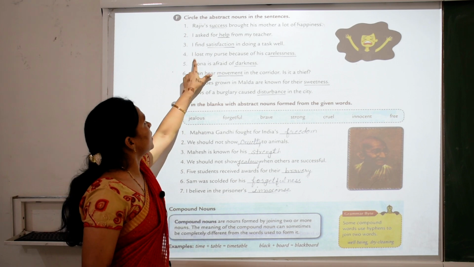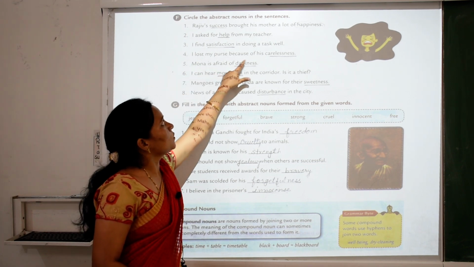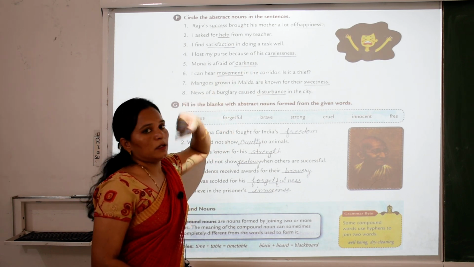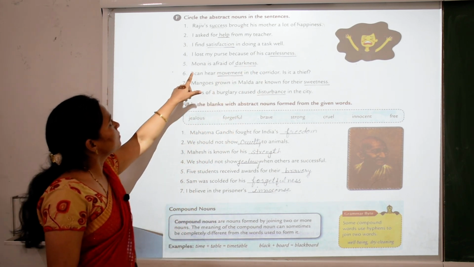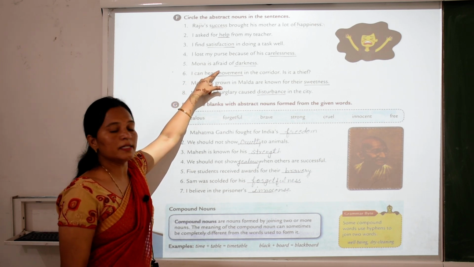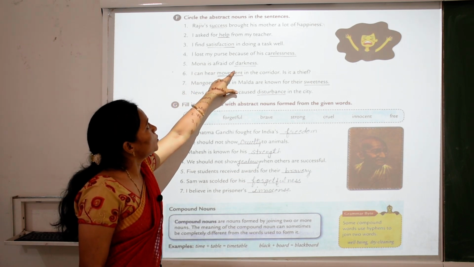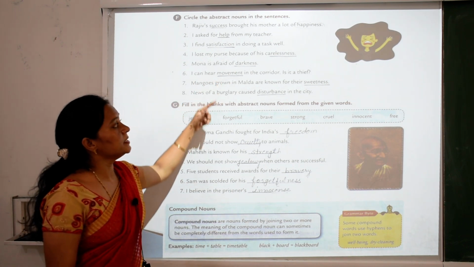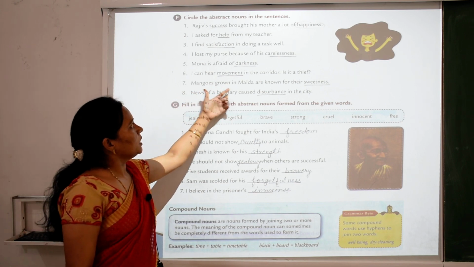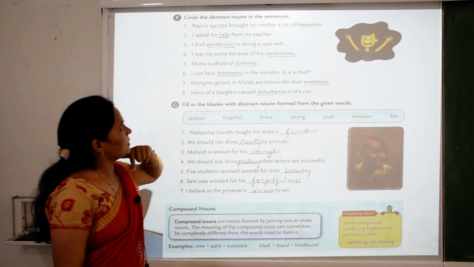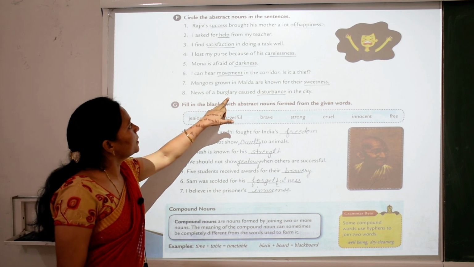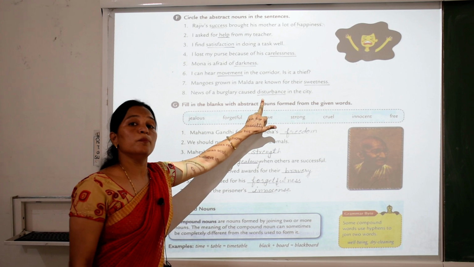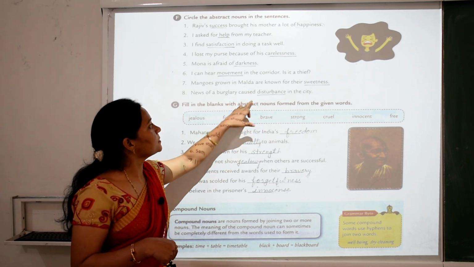We can only feel. I lost my purse because of his carelessness. Carelessness is also an abstract noun because we can only feel it. Mona is afraid of darkness. Darkness here is also an abstract noun. I can hear movement in the corridor. Is it a thief? Mangoes grown in Malda are known for their sweetness. News of a burglary caused disturbance in the city. Can you see disturbance? No, but we can feel it because it is an abstract noun.